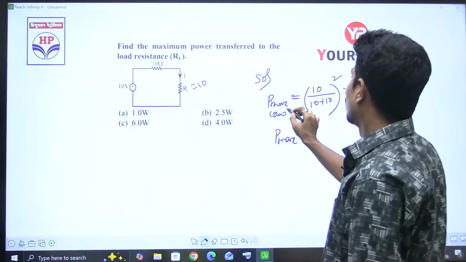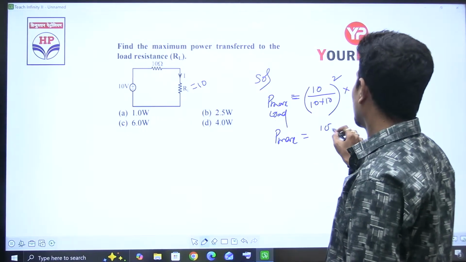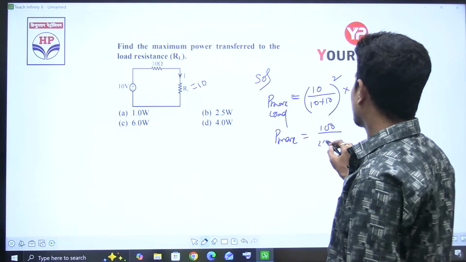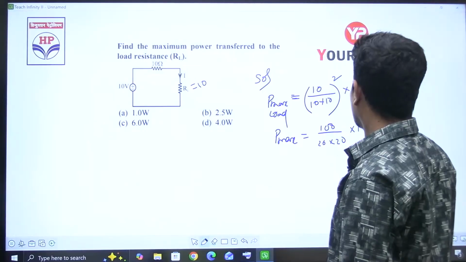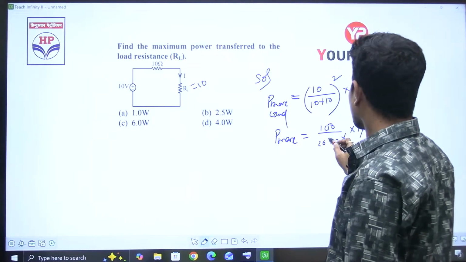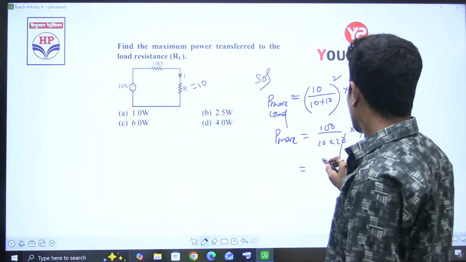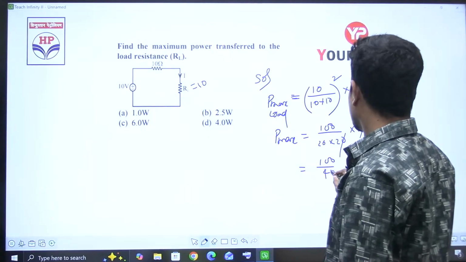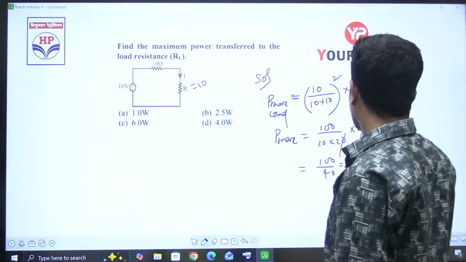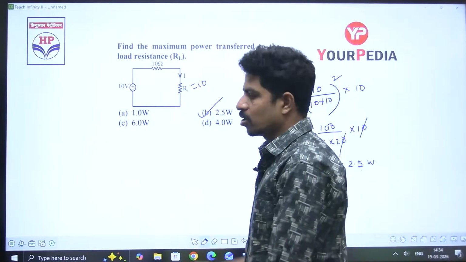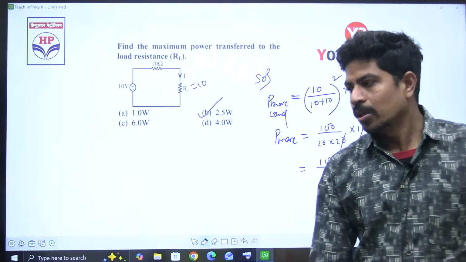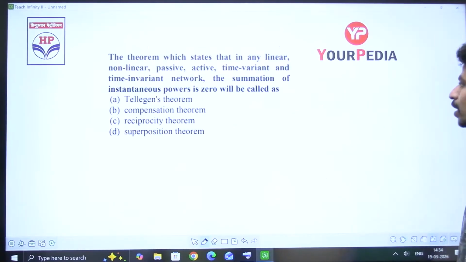So that is 100 divided by 20 square, 20 into 20 into 10. So 0, 0 gone. Then you solve it, 100 divided by 40, that is equal to 2.5 watts. Answer is 2.5 watts. Option is B. B for Bombay. Right? Next question.